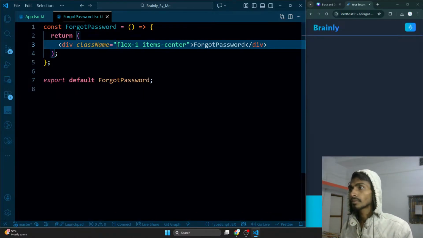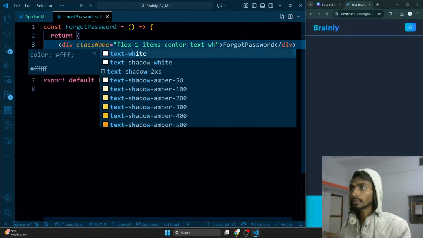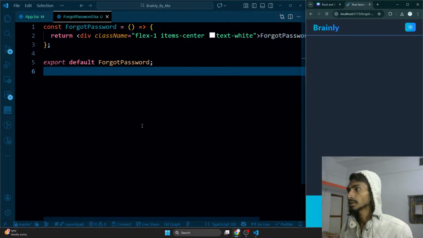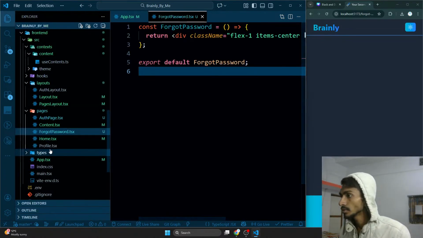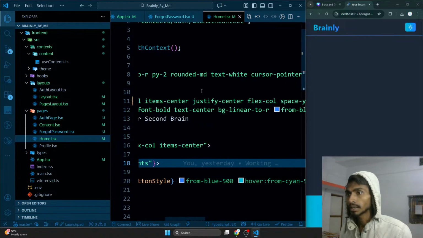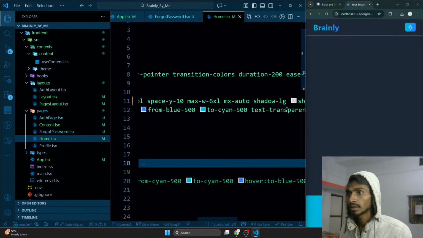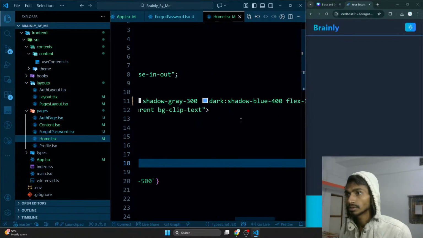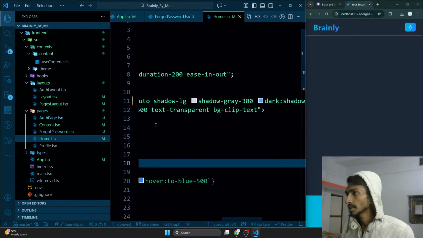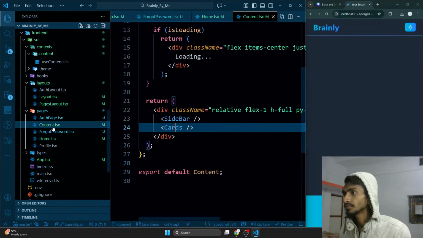After that, this forgot password, so let's give it a text. It's going to be white for now, and that's still not visible. That means I need to give it some width and some margin from the top. Margin is going to be the same as the home page. So what is the margin for the home page? The margin that I gave over here, that is margin. There is no margin for the home page. That's all right. Let's go to the content.